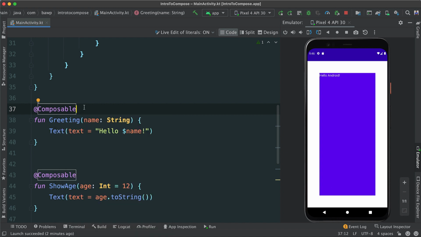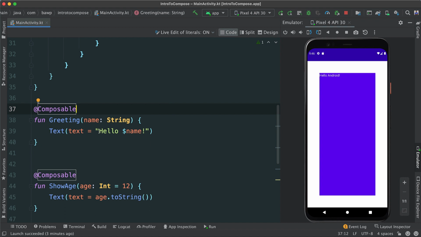So all composable functions must have @composable. That is not negotiable. This annotation informs the Compose compiler that this function is intended to convert data into UI, because that's all we're doing here. A Compose function converts data into UI.